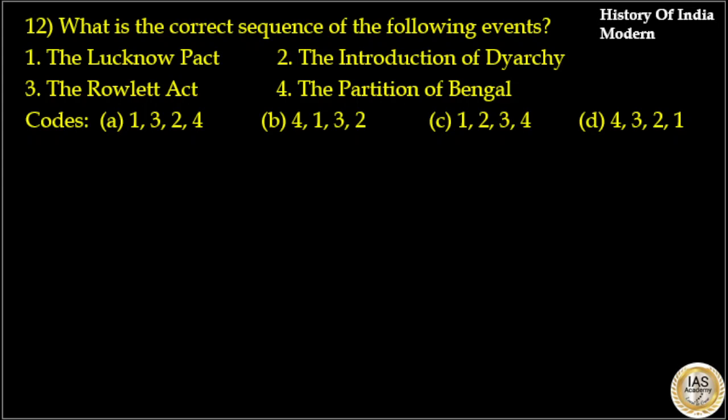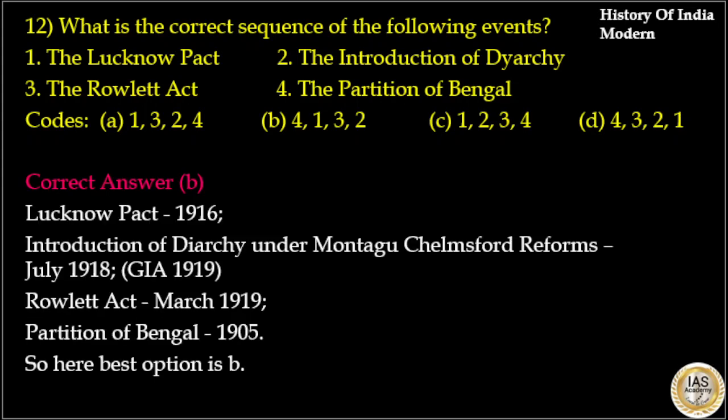What is the correct sequence of the following events? The Lucknow Pact, the introduction of diarchy, the Rowlatt Act, the partition of Bengal. Here the answer to this question is option B, 4132. That is, partition of Bengal was in 1905, Lucknow Pact was in 1916, Rowlatt Act was in 1919 and introduction of diarchy under the Montagu-Chelmsford reforms was in 1919. So here the best option is option B.